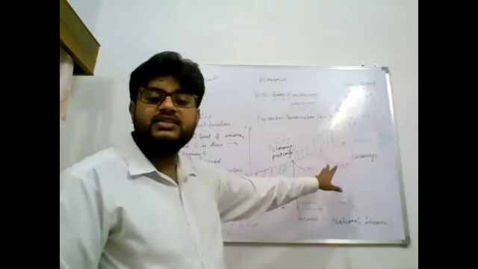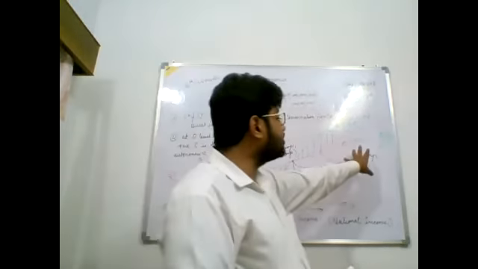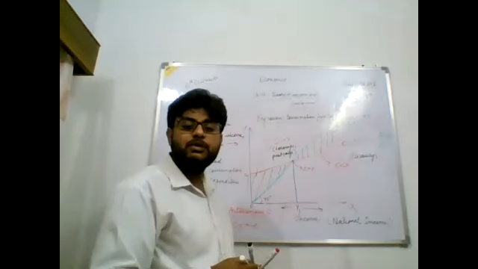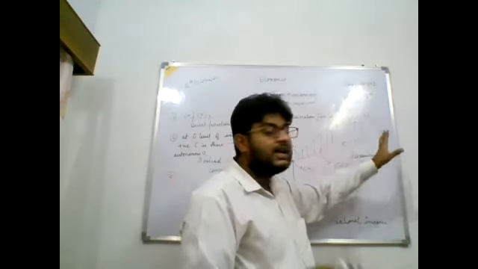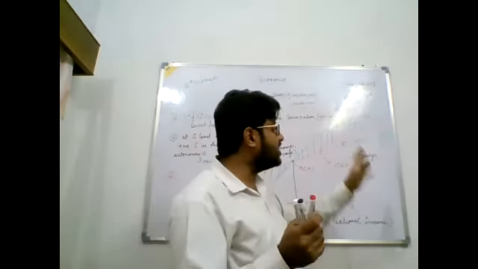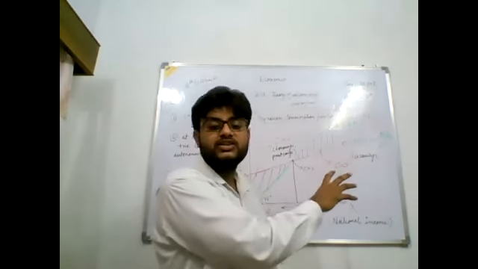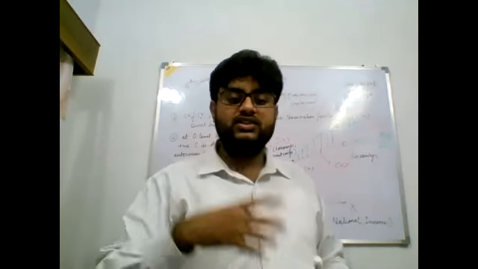Our consumption does not increase that fast, and to prove this, he used the tool of marginal propensity to consume. What is marginal propensity to consume? We know that marginal propensity to consume shows the change in consumption when our income changes. That is our marginal propensity to consume. How much our income changes, how much our consumption changes because of the change in our income. Is it the whole of whatever our income increases by?